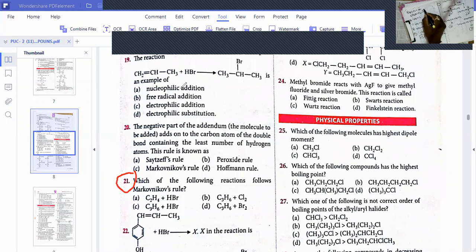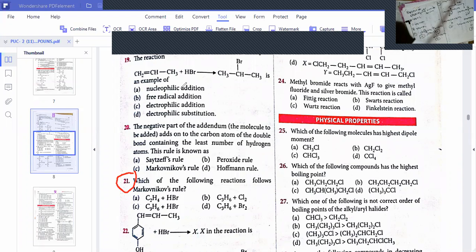So here there is no Markovnikov rule. Here we need not follow the Markovnikov rule, because whether you write the hydrogen at this carbon or this carbon, you will get the same answer. Are you understanding, dear students? If you write bromine on the other carbon, you will get the same answer. So the Markovnikov rule does not work here. Let's go to option B.